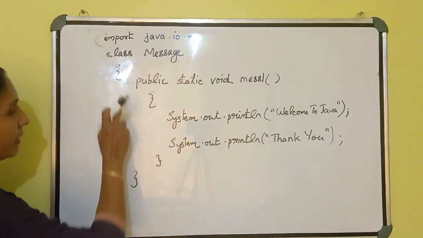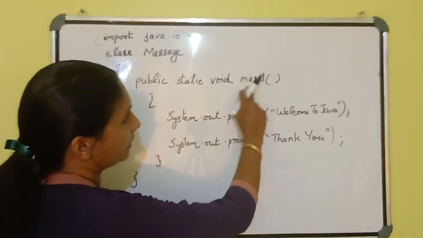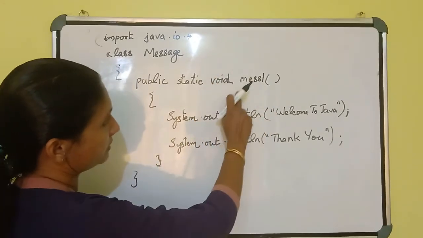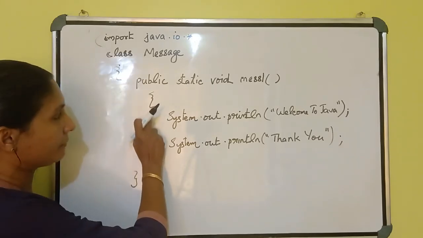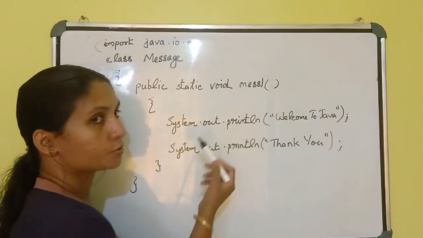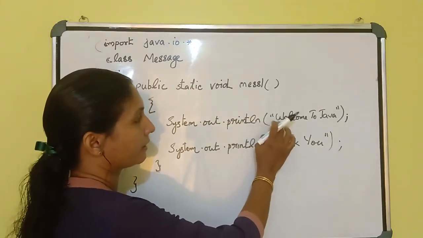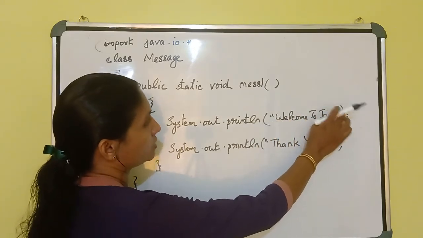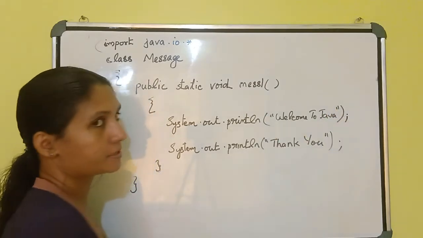Then open the curly bracket and write the statement public static void mess1. Here we can give any name without space. Here there is a space, here there is a space. There is a bracket. Like this way you have to write. Then open the curly bracket for this function and write the statement System.out.println to write an output. Within the bracket, with double inverted commas, you have to write welcome to Java, then close the inverted commas, close the bracket, and put a semicolon to end the statement.